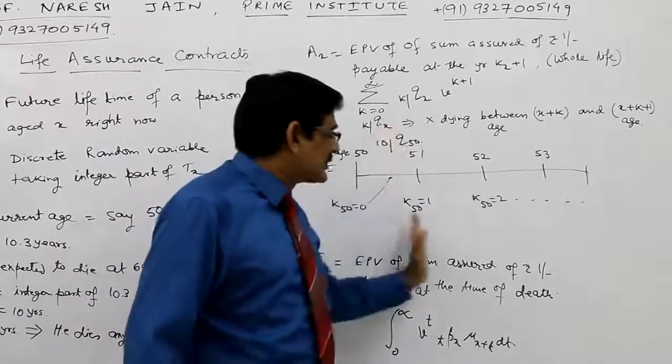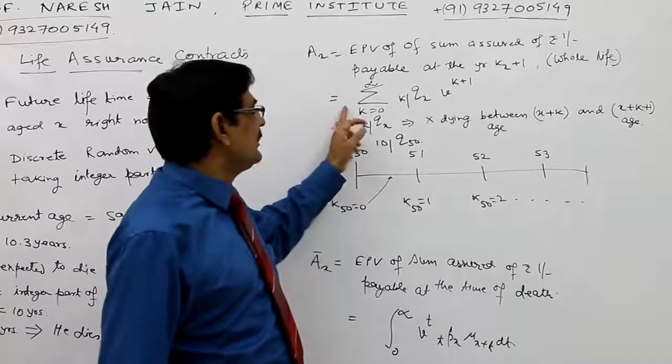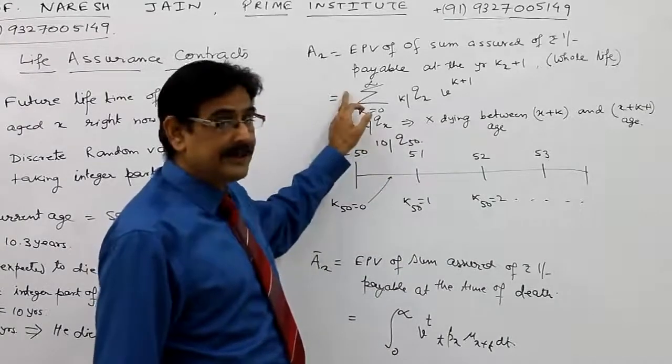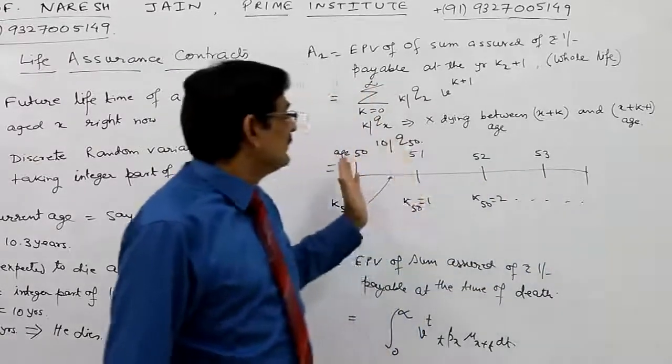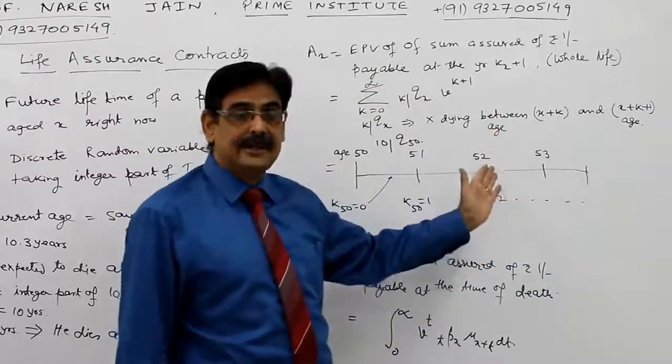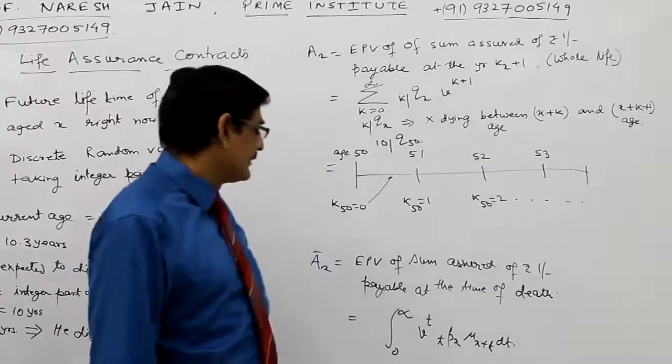Considering all possible situations, we take the summation of K equal to 0 to infinity, the present value of dying at any time till infinity. So a whole life policy is considered here.